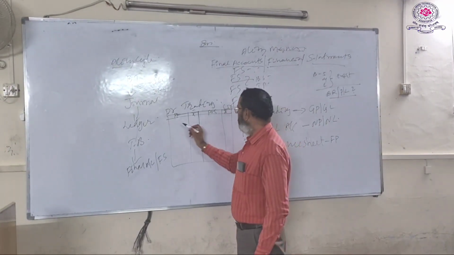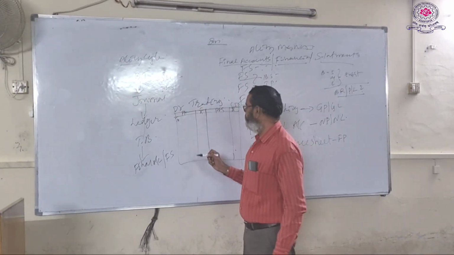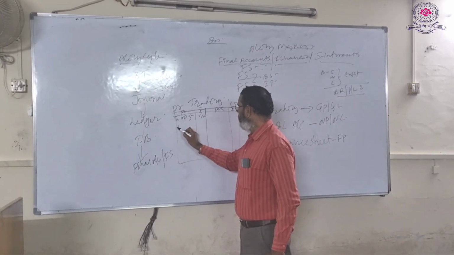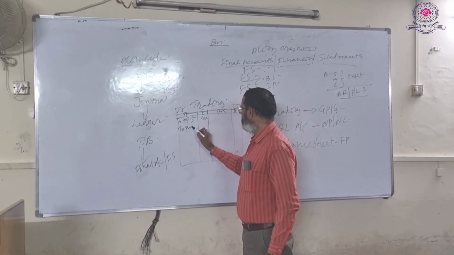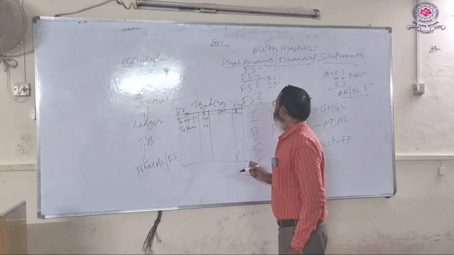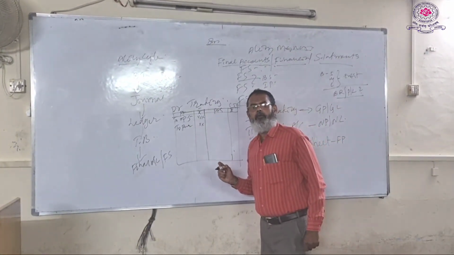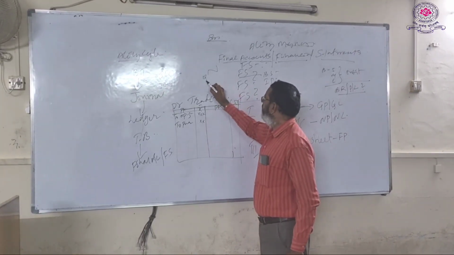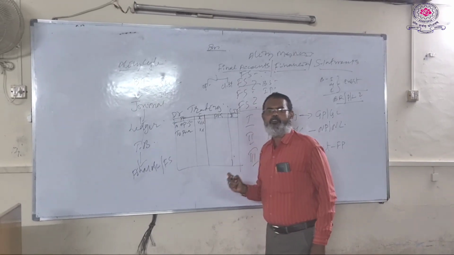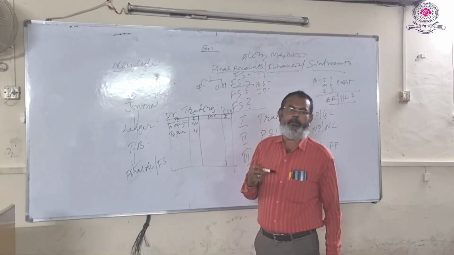On the debit side of the trading account, the first one is To. Every item while recording on the debit side starts with To. To opening stock, that is the first item. The second one is purchases. So what does opening stock mean? There are 2 stocks generally studied while preparing the final accounts. One is opening stock, another one is closing stock. What is opening stock? It is the unsold stock lying in the business at the commencement, at the starting of the accounting period.